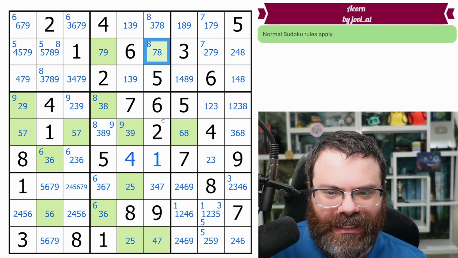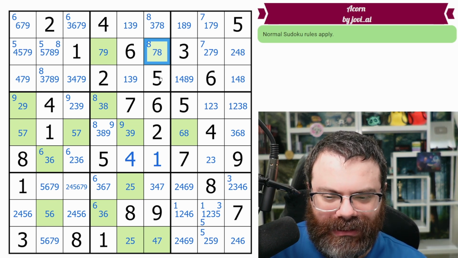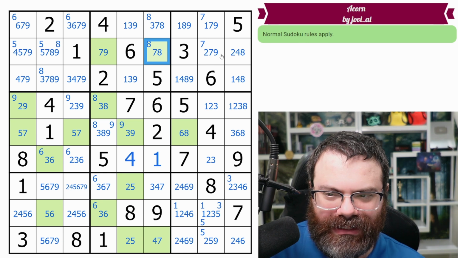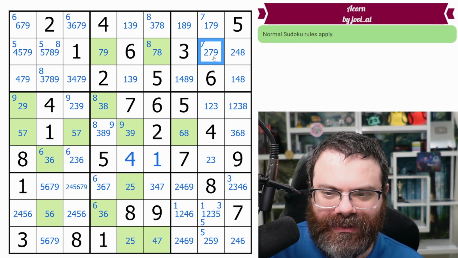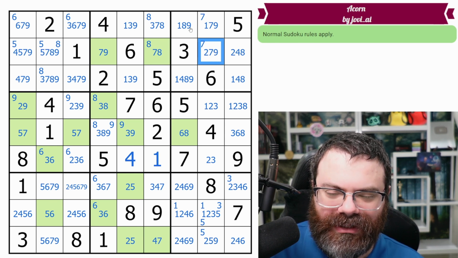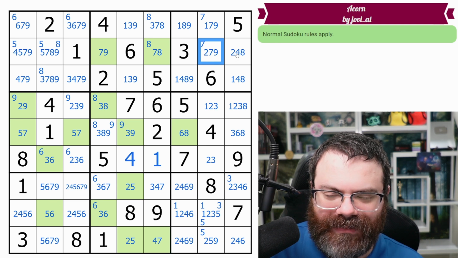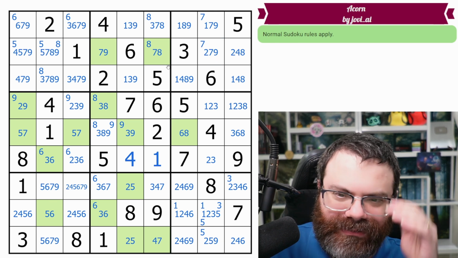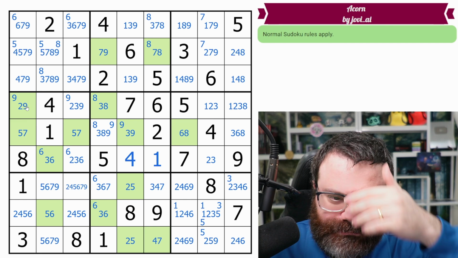I guess it would always share a house with at least some of the almost locked set, but not the entire almost locked set. So the 7, is there an almost locked set we can build out of the 7s in this box? I wonder. Something like, it would involve the 2, 7, 9 and then one more digit. But it would actually only involve the 2, 9 and one more digit. And I'm not seeing how it would do that. So probably not this 7, 8.